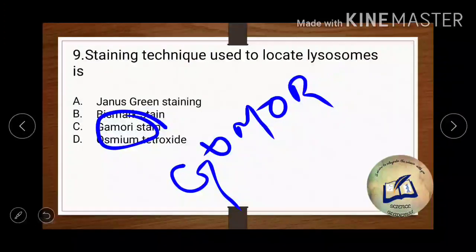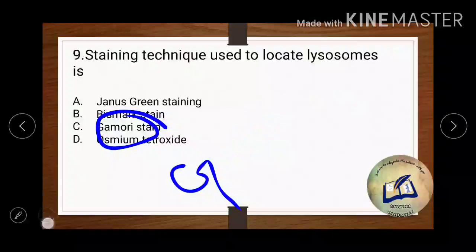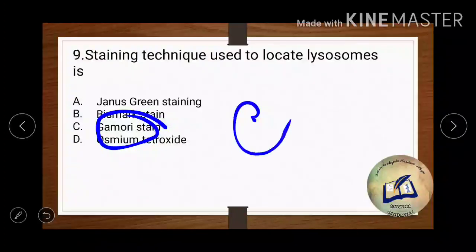The more appropriate one which I am seeing recently is Gomori. So the Gomori stain is the stain which is used to locate lysosomes within the cell. Okay, so we use the Gomori stain for this staining technique to locate lysosomes within a cell. So option number C is the correct answer.